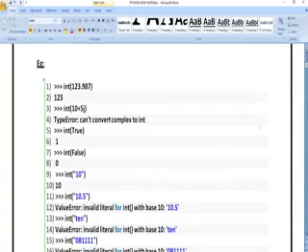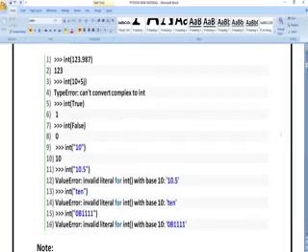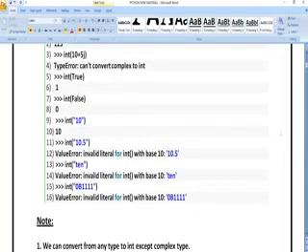So next, int of true. Whatever value I have given, is it an integer or not? Yes, true. If I get a result as 1, it means it is true. Int of false means if my result is false, I am going to get a result as 0. Next, int of 10: whatever input I am giving, I am going to get the value 10. The 10 is an integer value, so of course I am going to get 10.